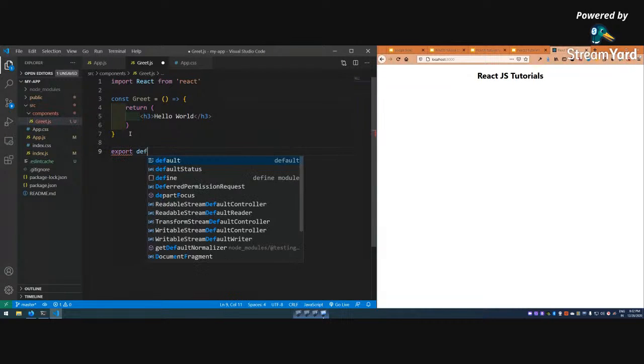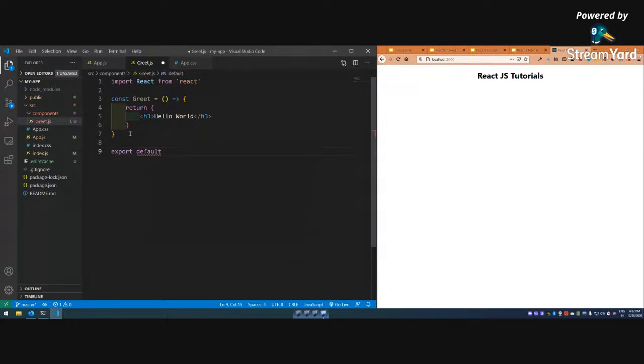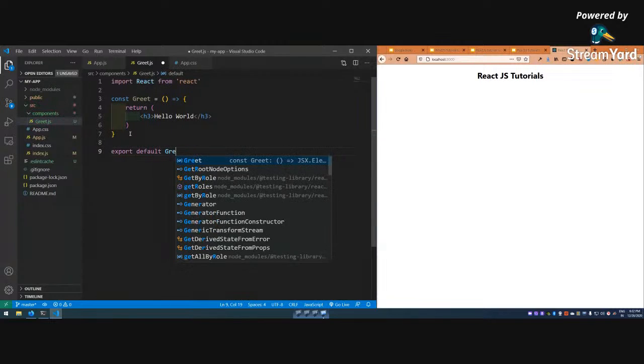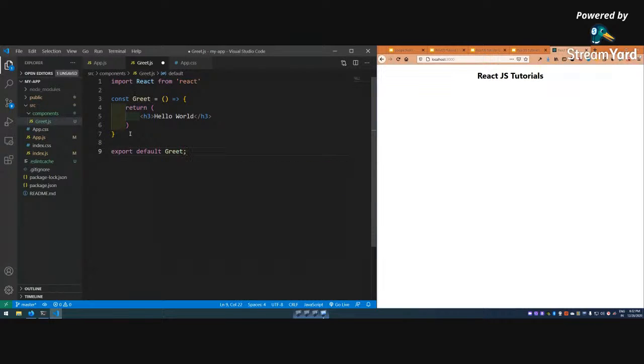And the important thing is that you have to export it also. Export default greet. This is how we export in React. So export default greet, this I have to export also. This is known as default export.